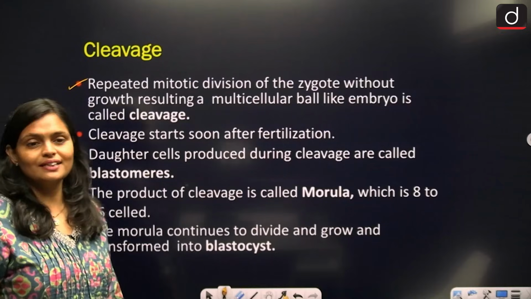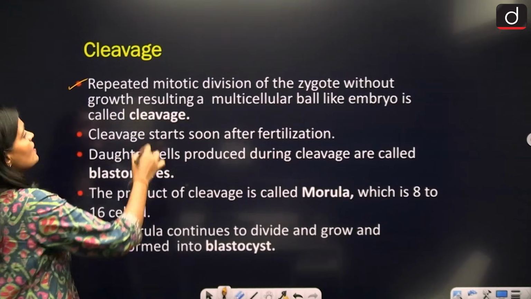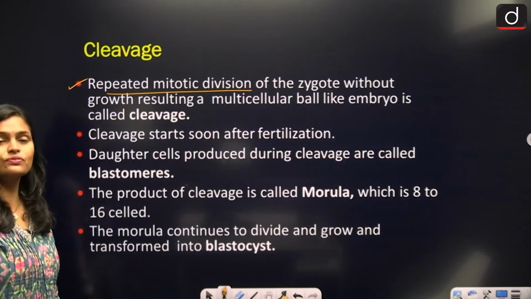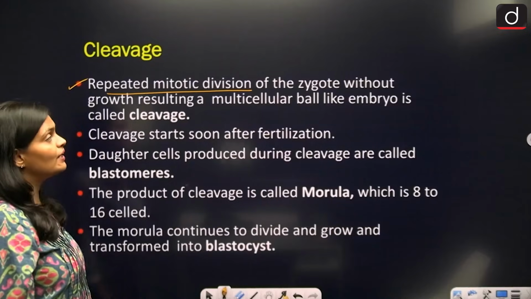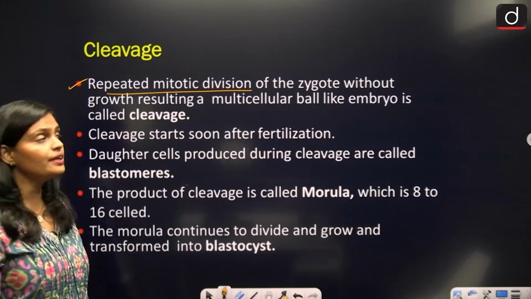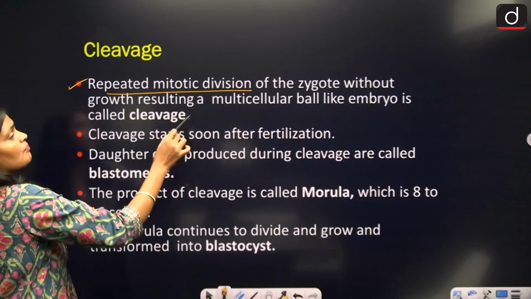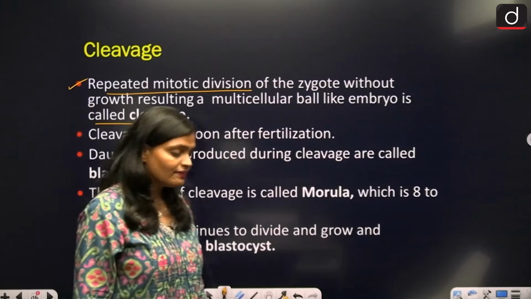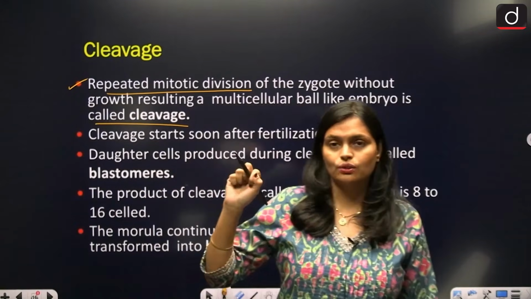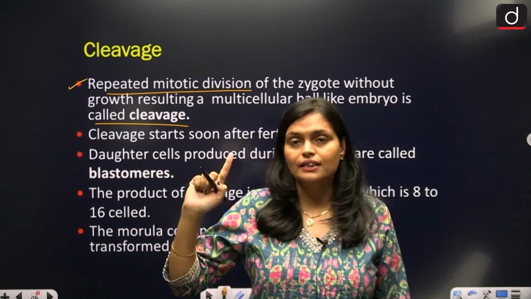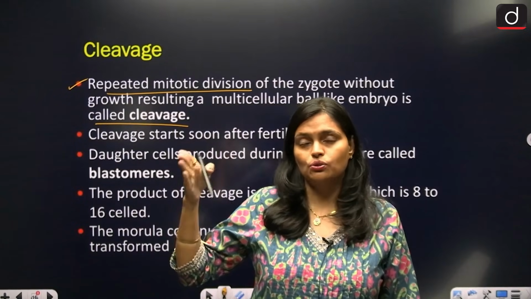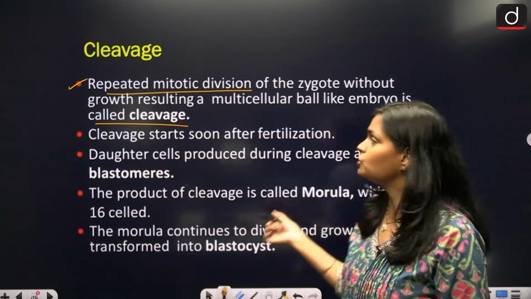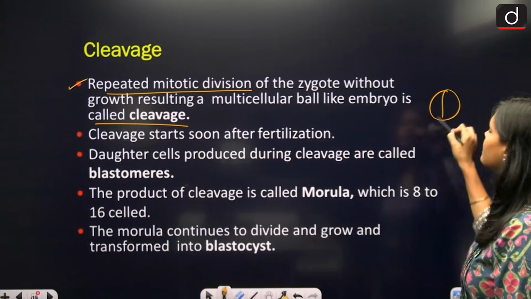What is cleavage, guys? Cleavage is basically a repeated mitotic division of the zygote without growth, resulting in a multicellular ball-like embryo. So basically, what is cleavage? Suppose you have a zygote, that zygote is a single cell. Now that single cell undergoes a certain division, which is called cleavage.